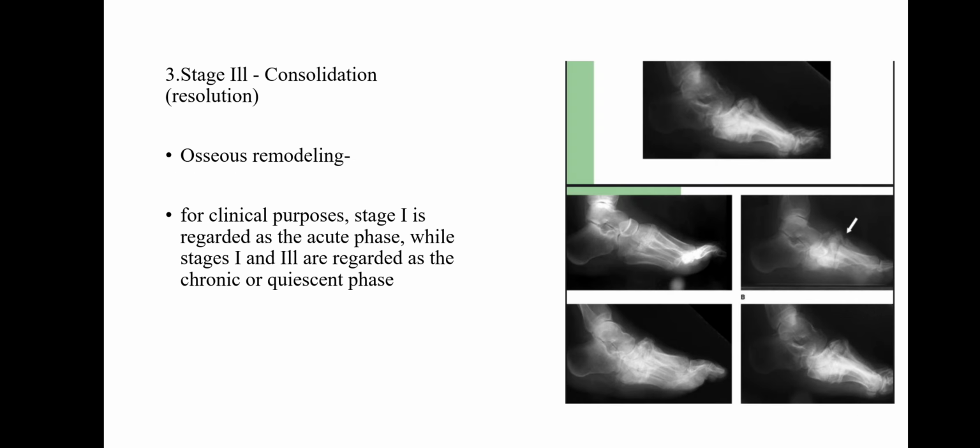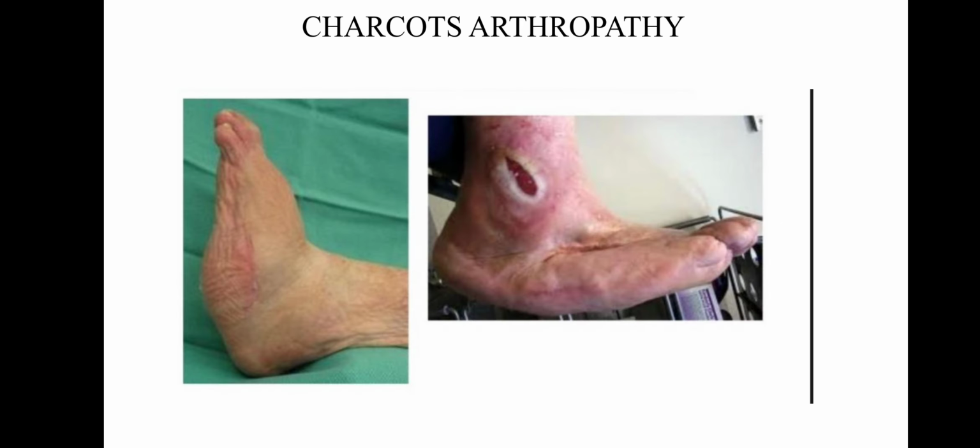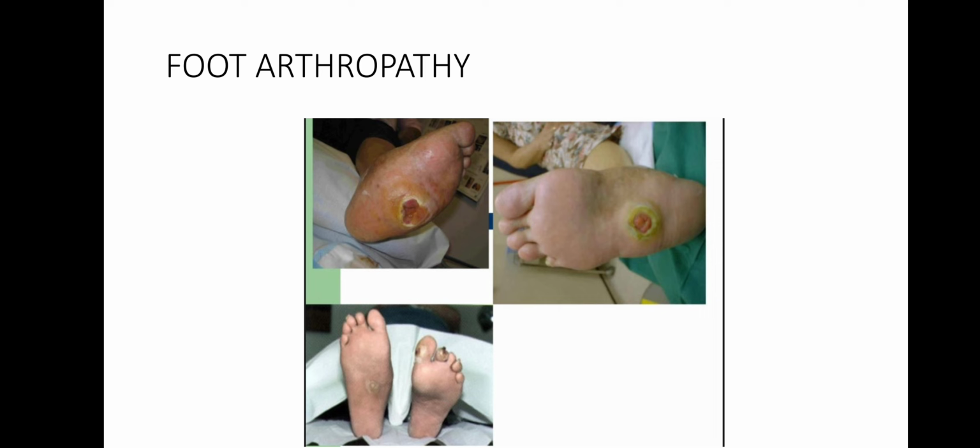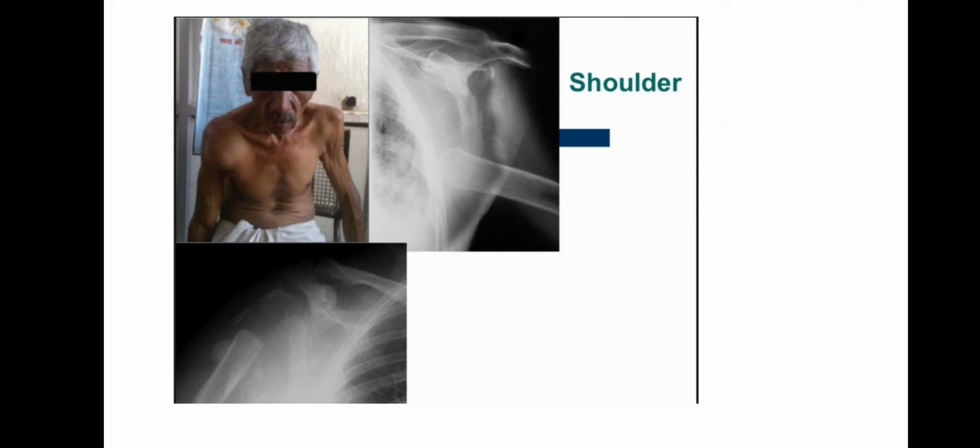Now we come to stage 3, which is the stage of consolidation or resolution. There is osseous remodeling. For clinical purposes, stage 1 is regarded as the acute phase, while stages 2 and 3 are regarded as the chronic or quiescent phase. Now here we can see Charcot's arthropathy in the ankle joint and the foot. This is the foot arthropathy. Here we can see the Charcot joint in the shoulder.